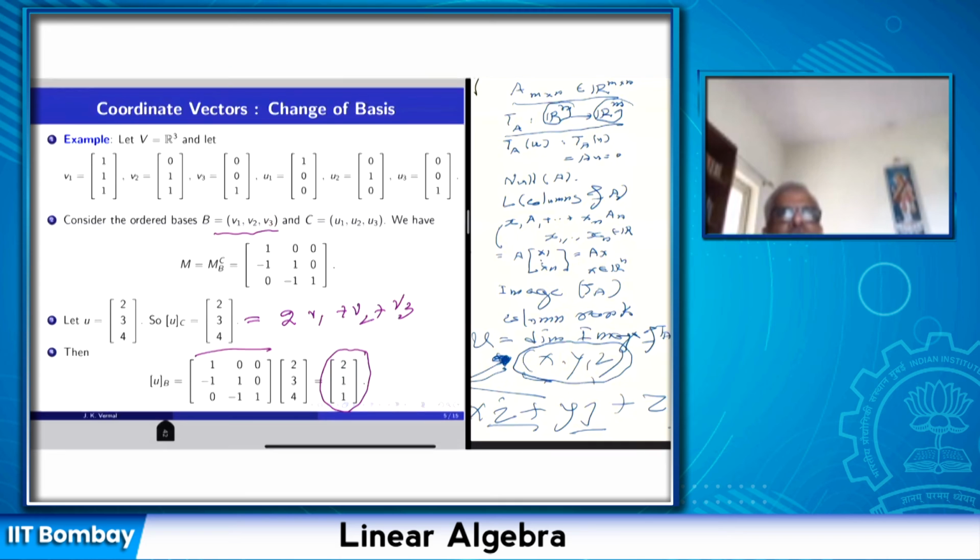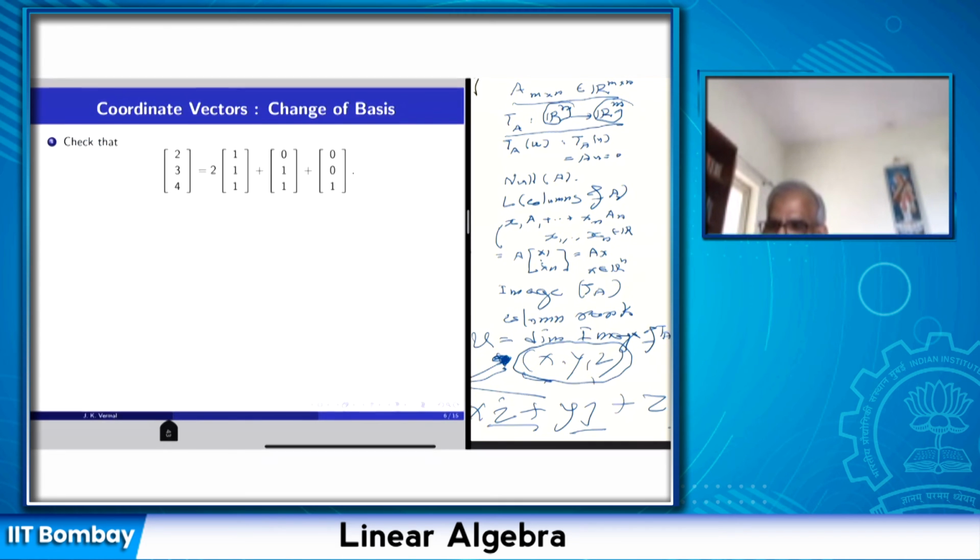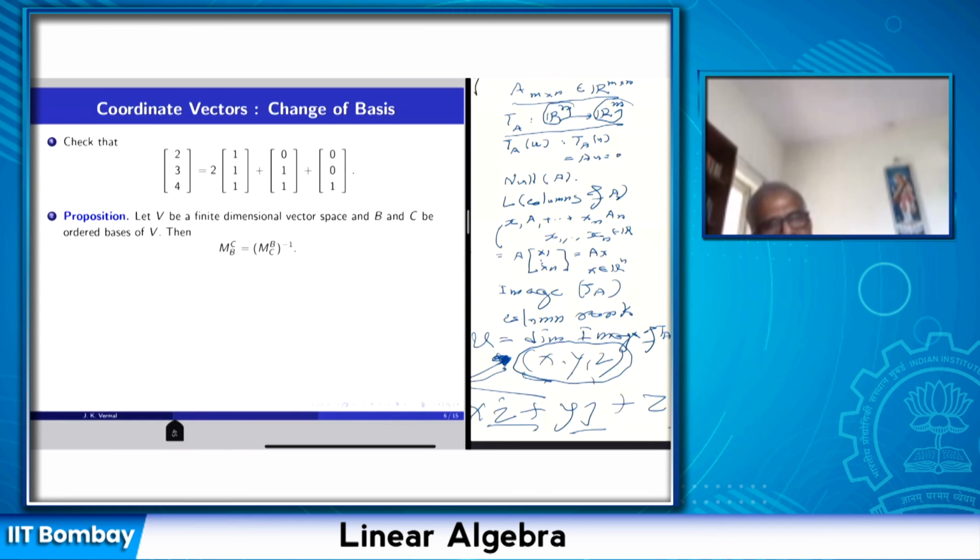The output will be a new coordinate vector with respect to the new basis. Now let's observe this very important fact. I have these two bases C and B. I can talk about the transition matrix from C to B or the transition matrix from B to C. This proposition says that these two matrices are inverses of each other. MCB, the transition matrix from C to B, is the inverse of the transition matrix from B to C.